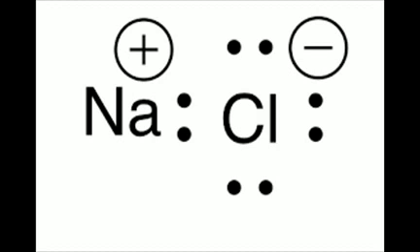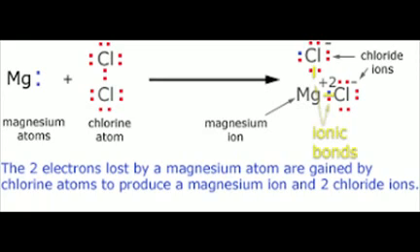magnesium chloride. The electronic configuration of magnesium is 2 plus 8 plus 2, that is 12. So it is an electropositive element which can attain the electronic configuration of the nearest noble gas, that is neon. Neon has 2 plus 8, that is 10, by donating or losing 2 electrons from its valence shell, to form the magnesium ion.